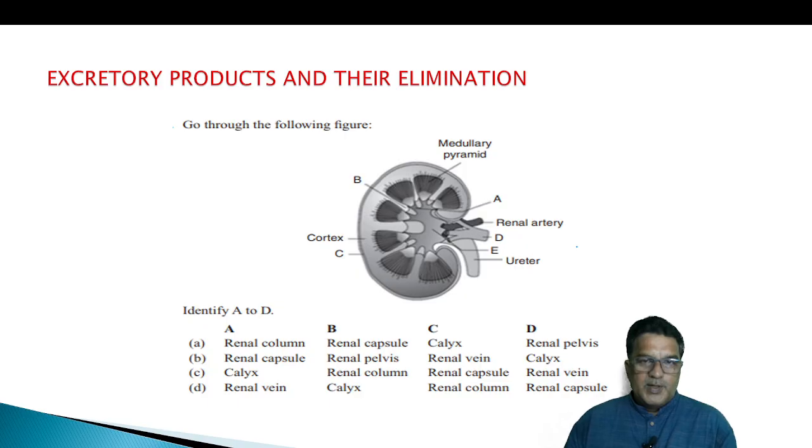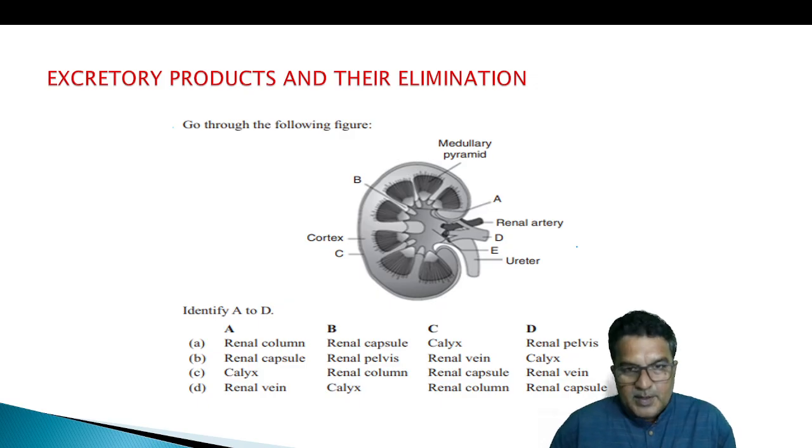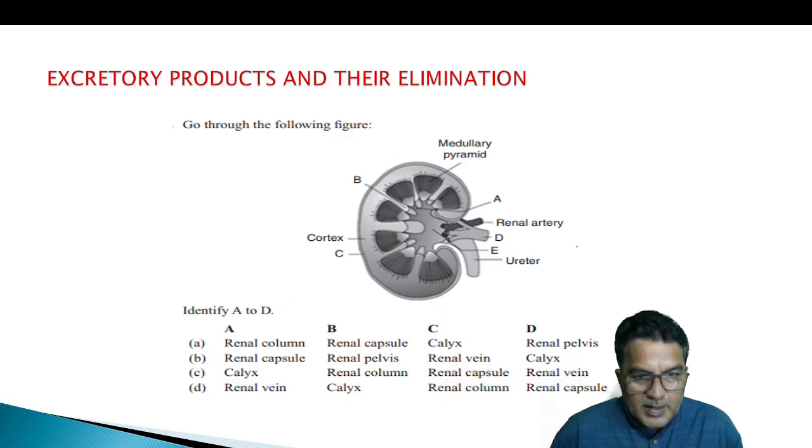So, go through the following feature. We'll do diagrams separately. We have a complete chapter-wise diagrammatic workshop that we'll do in future. Okay, then renal column, renal capsule, calyx, renal pelvis. So, we should start from here.